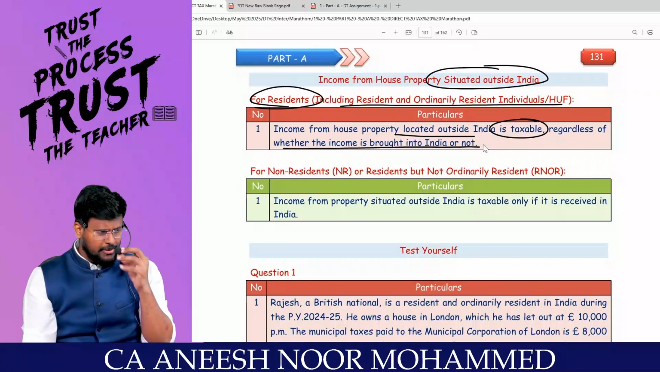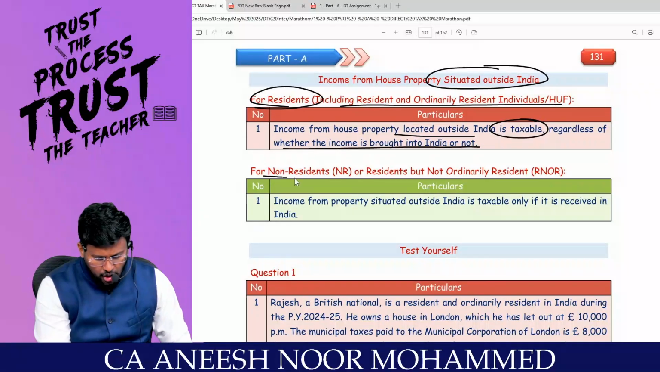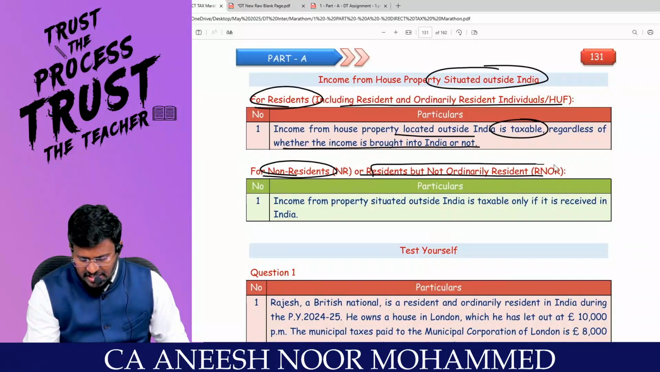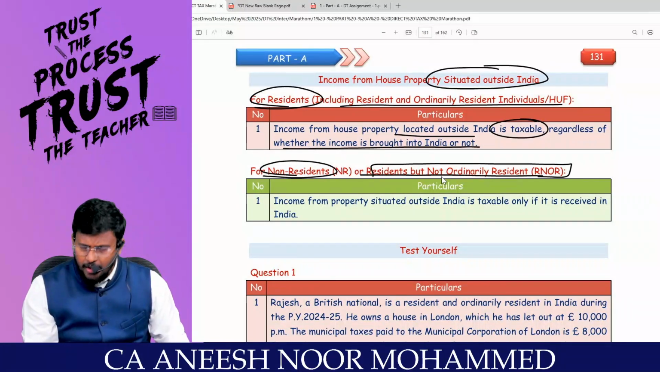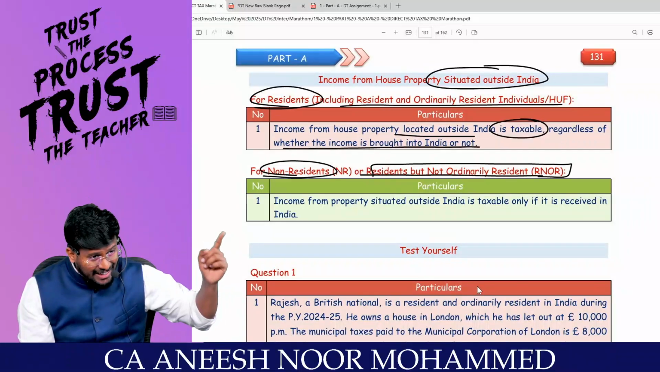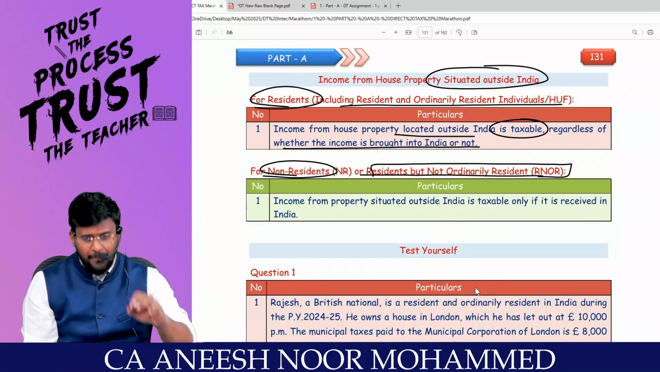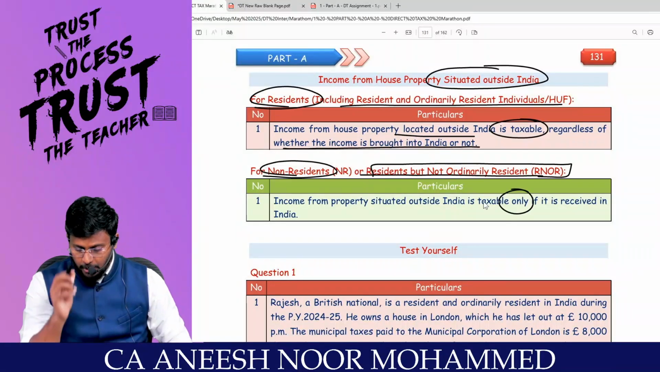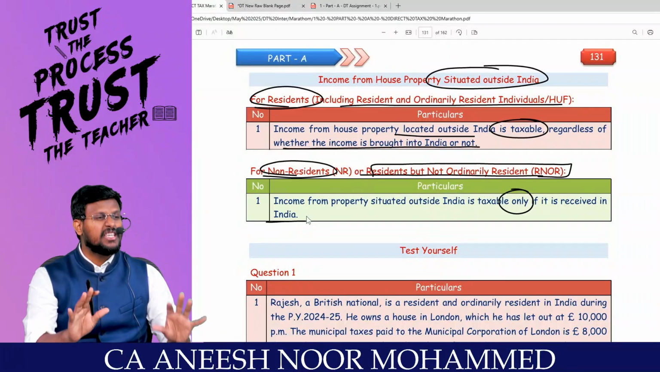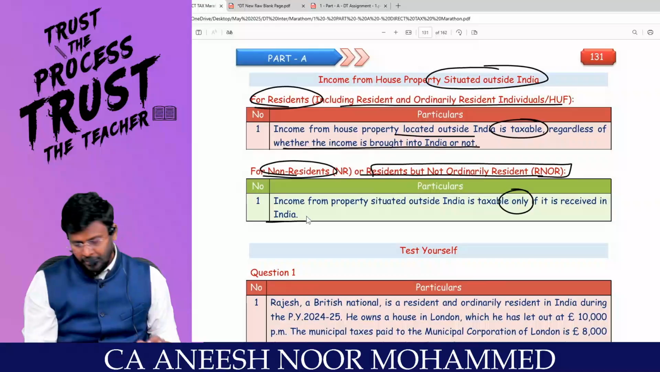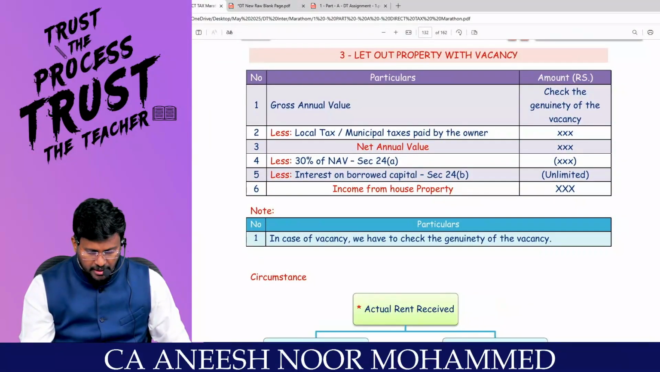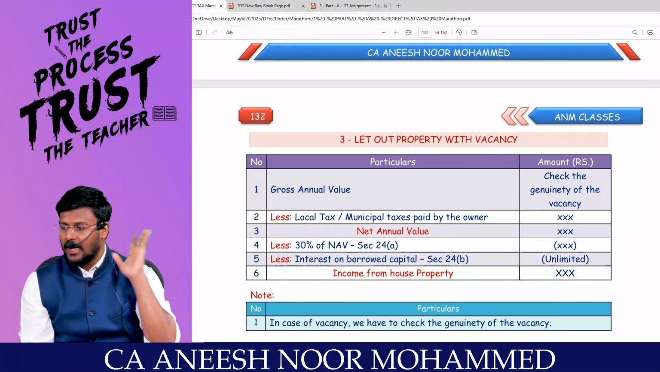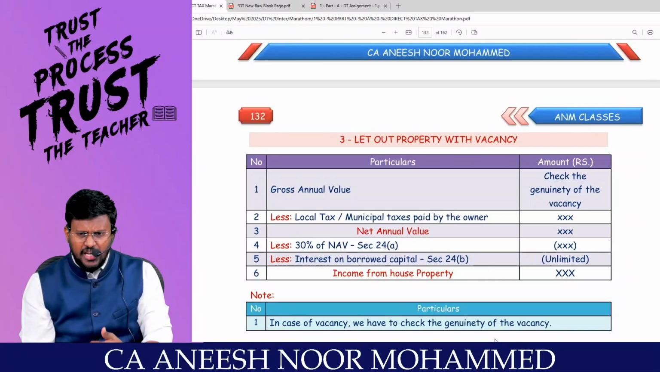But my dear lovable students, if the assessee is a non-resident, or resident but not ordinarily resident, then if that rental income is received in India, it is taxable in India. Income from property situated outside India is taxable only if it is received in India. Otherwise, it will not be taxable in India. This is what the second scenario is all about. So, what is the first scenario?